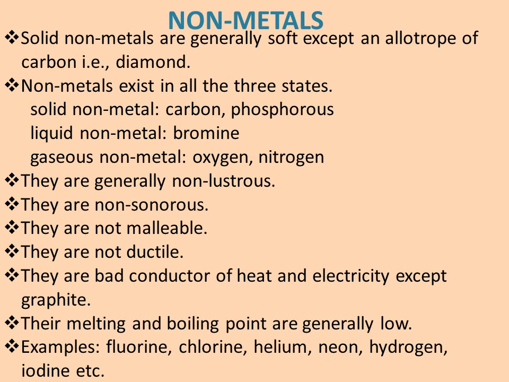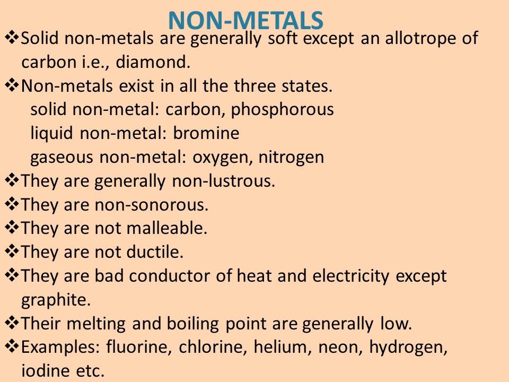Next property, non-metals are generally bad conductors of heat and electricity, means they do not allow heat and electricity to pass through them. But there is an exception, graphite. Graphite is a good conductor of heat and electricity, although it is a non-metal. Next, the melting and boiling points are generally low in case of non-metals. Here are a few examples of non-metals: fluorine, chlorine, helium, neon, hydrogen, iodine, etc.